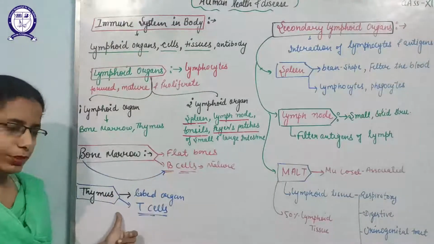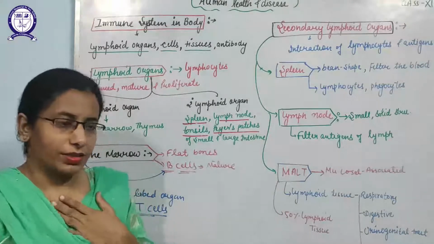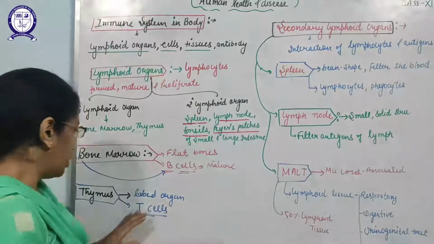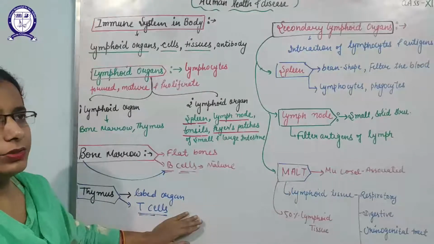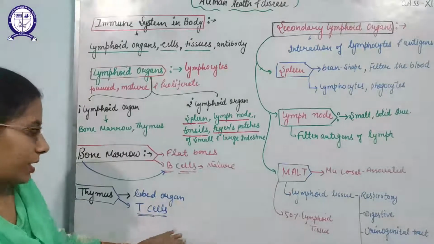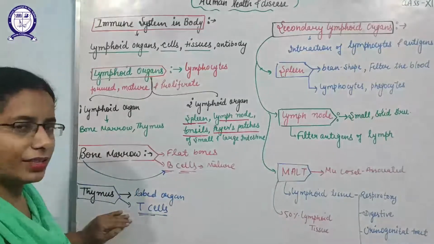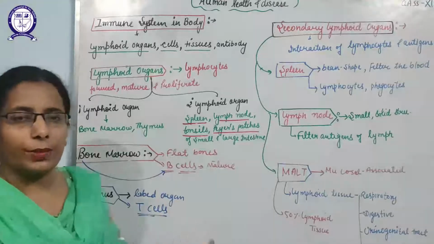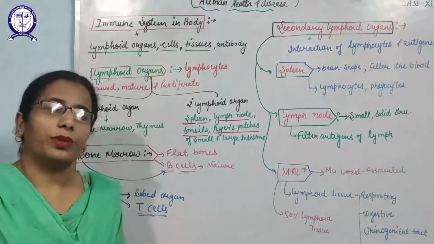Second is the thymus. Thymus is a lobed organ that is found inside the chest near the heart, in the thoracic cavity. The cells which mature inside the thymus are known as T cells. T cells are formed inside the bone marrow, but they mature inside the thymus. That is why the name T cells has been given. Firstly they are in the immature form, and then they mature and proliferate to fight or interact with the antigens.